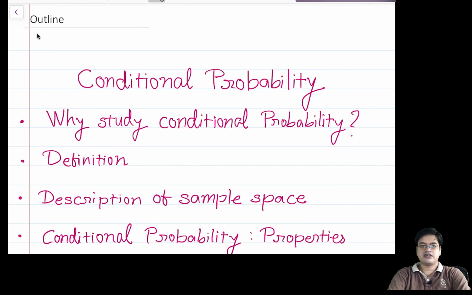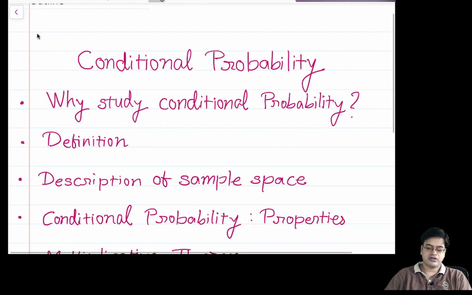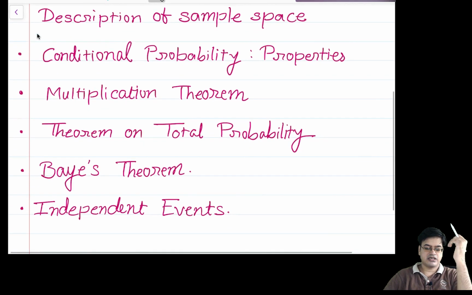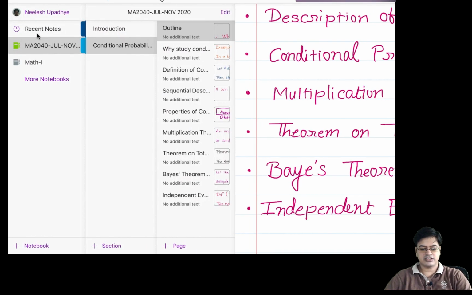After defining the conditional probability, we will see how to describe the sample space so that we can compute conditional probabilities effectively. Once we have established the description of a sample space, then we will go ahead and study properties of conditional probability, which also include multiplication theorem, theorem on total probability, Bayes theorem, and independent events. So let us start the description of conditional probability.